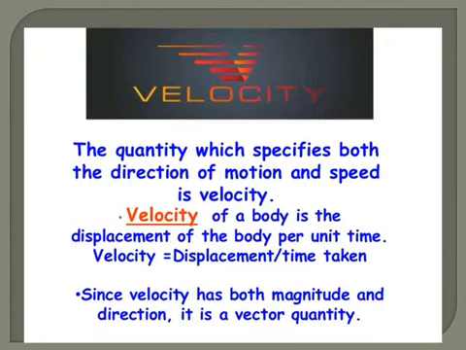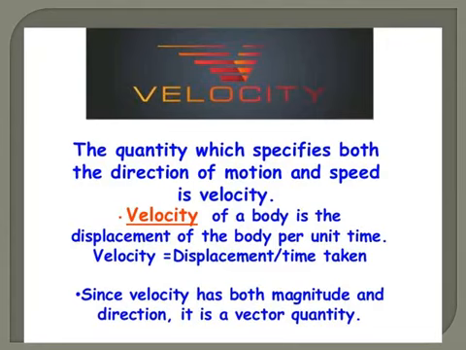So when you have only magnitude, it is called speed. When you have magnitude and direction, we call it velocity. That is the only difference. Everything, the formula, the unit, everything remains the same, except speed is scalar and velocity is vector. How can we define velocity? The quantity which specifies both direction of motion and speed is velocity.